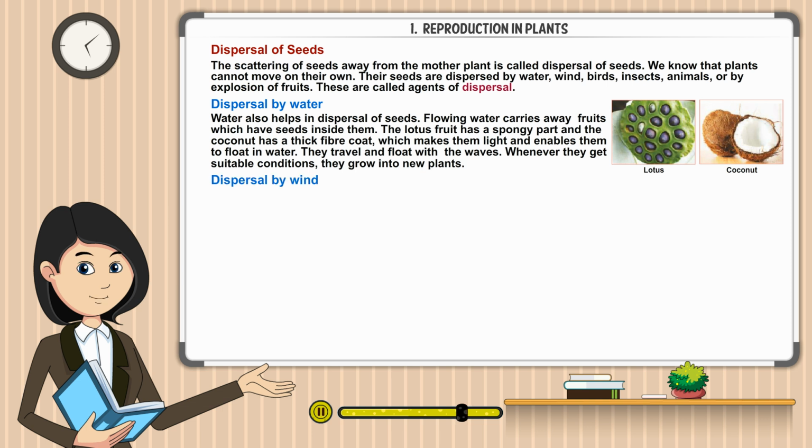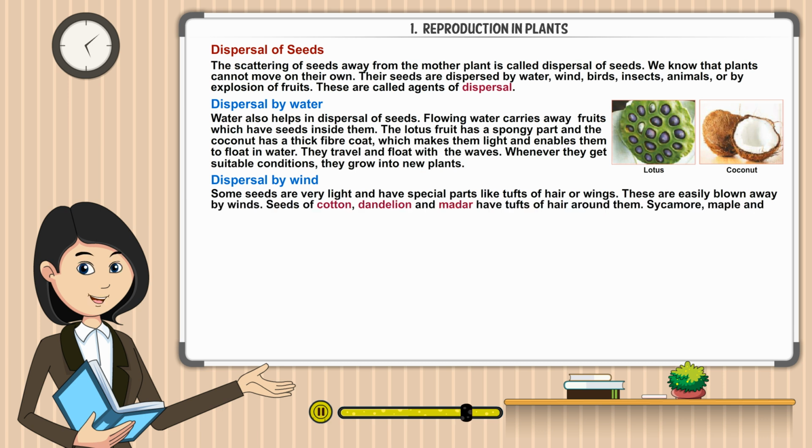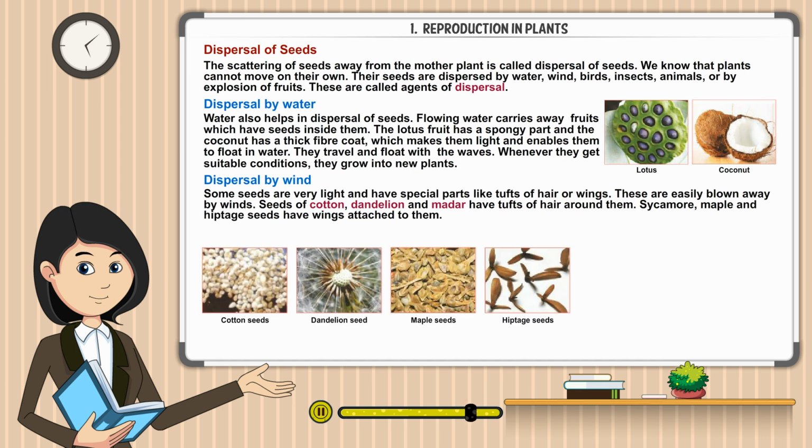Dispersal by wind. Some seeds are very light and have special parts like tufts of hair or wings. These are easily blown away by wind. Seeds of cotton, dandelion, and madar have tufts of hair around them. Sycamore, maple, and hyptage seeds have wings attached to them.